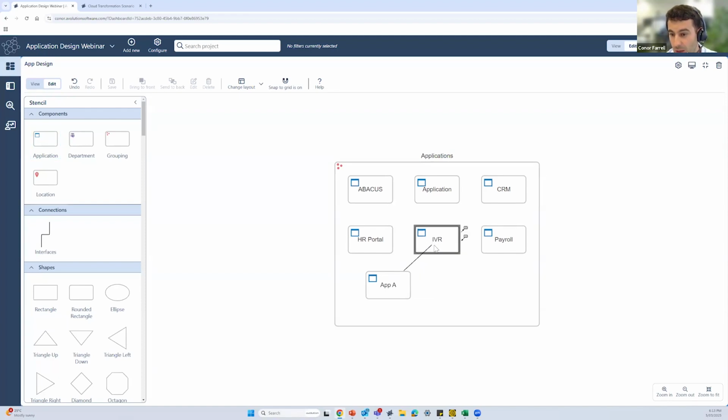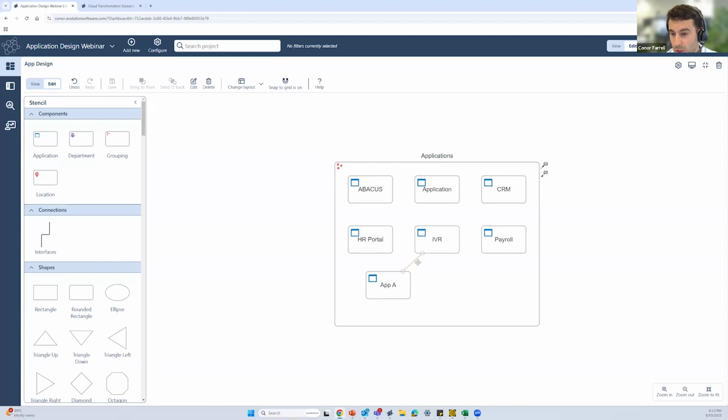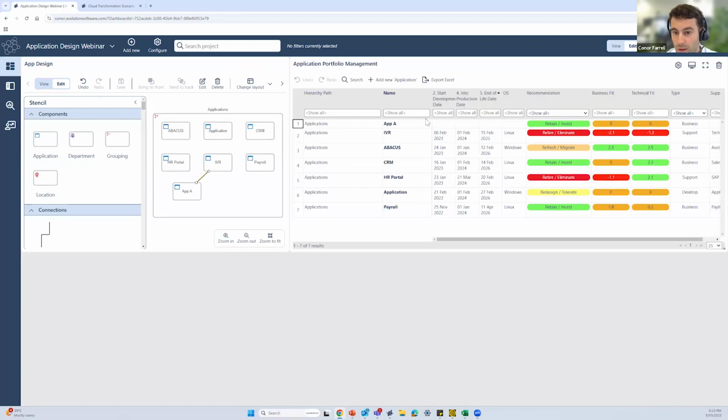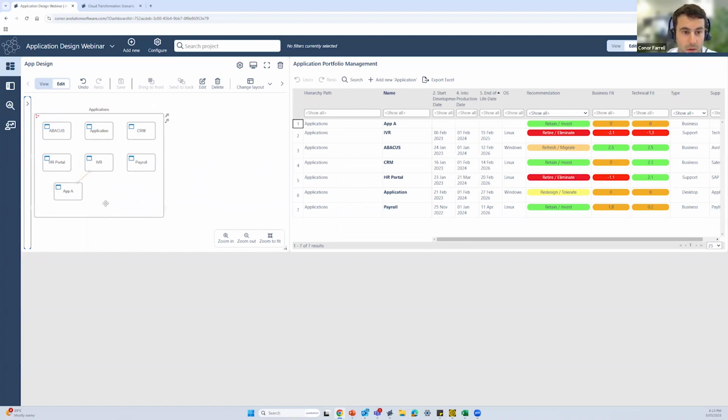Let's say app A interfaces with this specific IVR component. So that has established that connection here. Once I add that into my diagram, it also includes it in my catalog. So once I make a specific change within any of my different visualizations or catalogs, that will update my entire dashboard. We'll focus on that throughout today's session.